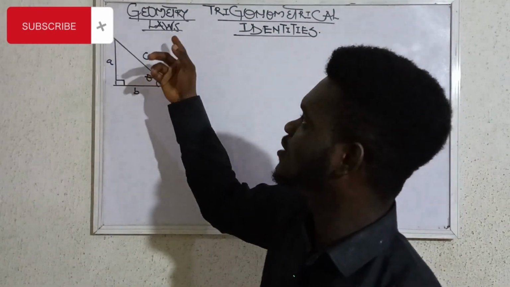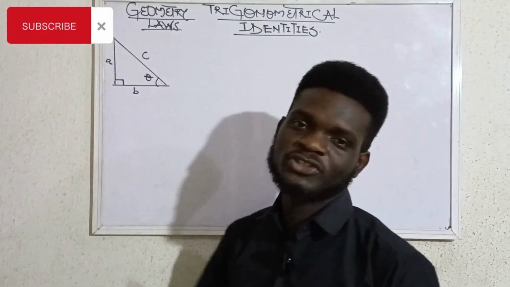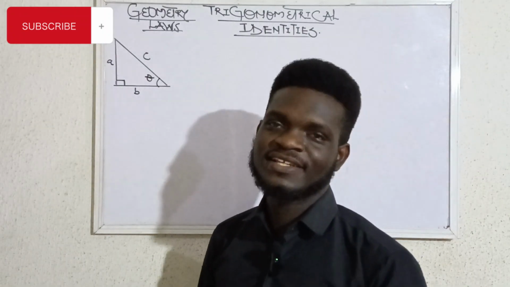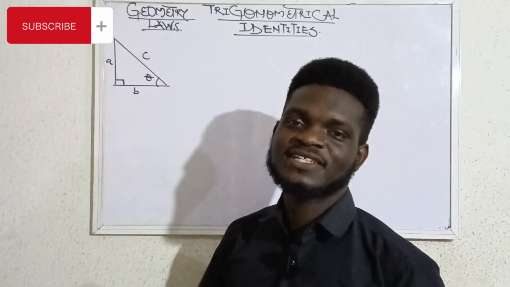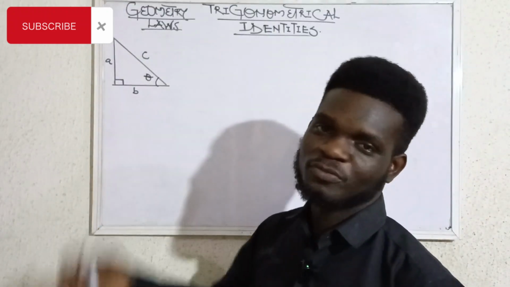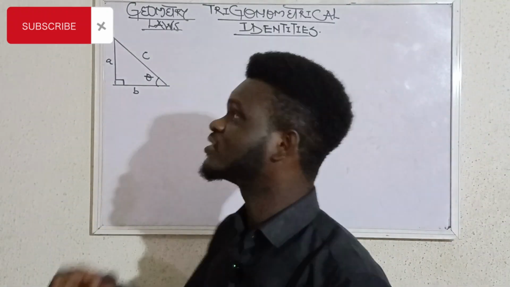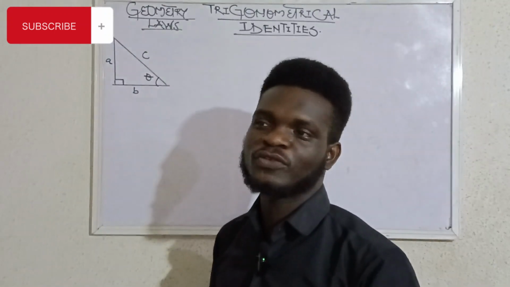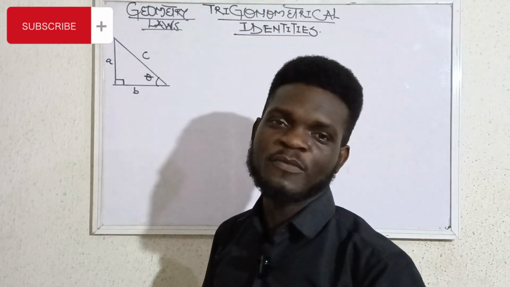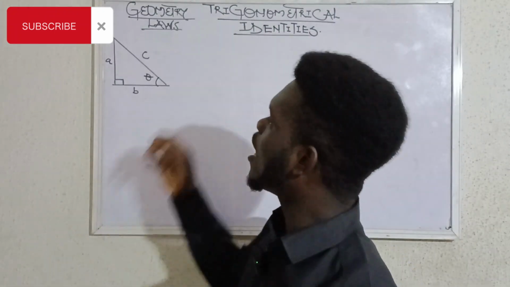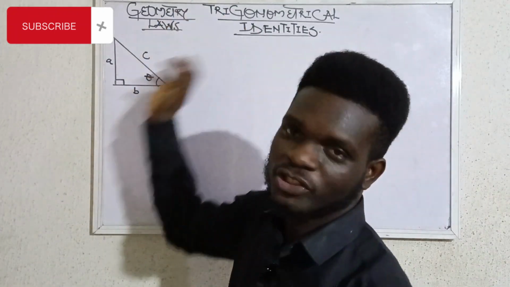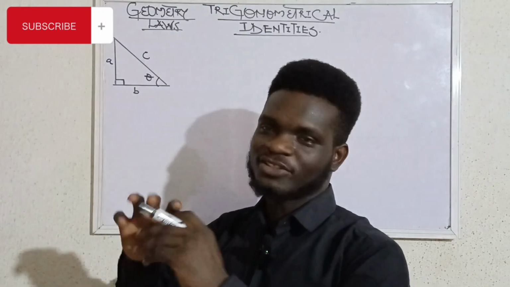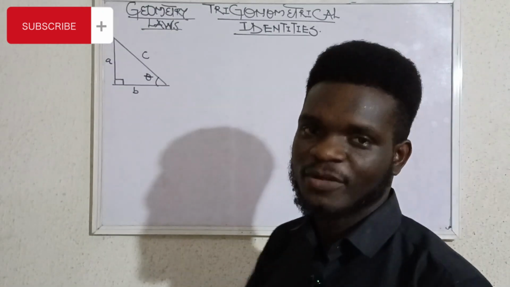It's yet again another class on geometry laws. As I promised, I will be teaching geometry laws. A lot of students have been storming my DM asking for laws to be proved under geometry. So I promised that I would start providing solutions to many of their formulas, how they came about. Because if you do not understand the beginning of a problem, you may not be able to solve the problem. So how are we going to get over geometry as a problem in mathematics? It's all about understanding the laws that govern it and how they were formulated.